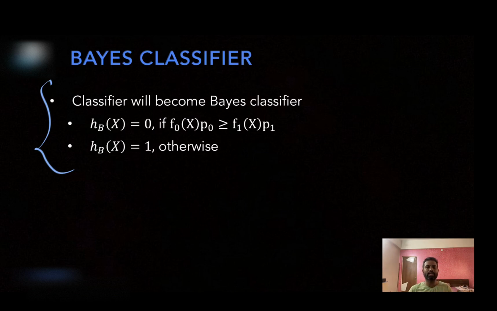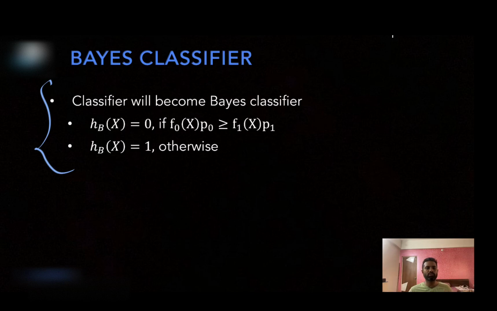So given a feature vector x, if the probability for the class label 0 is higher, then you classify it as a 0. If the class label 1 is higher, then you classify it as a 1. That's a very intuitive and obvious way to define a certain classifier. Whichever class has a higher posterior probability, given you have observed a certain feature vector, you assign that feature vector to that particular class. That's a very obvious and intuitive way to define a classifier. And that classifier we call a Bayes classifier. Slight technicality is instead of comparing the posteriors, we just compare the Fi of x multiplied by Pi.